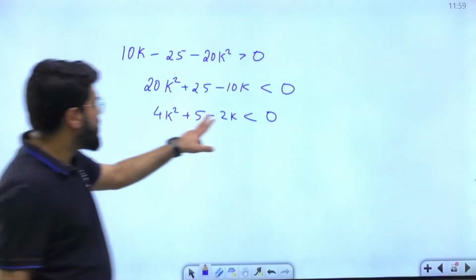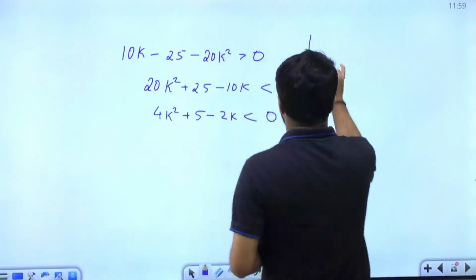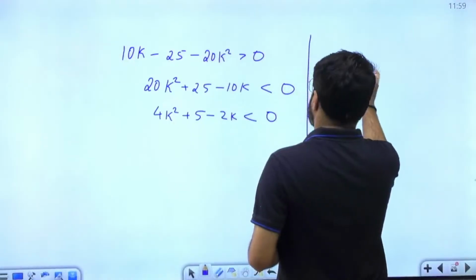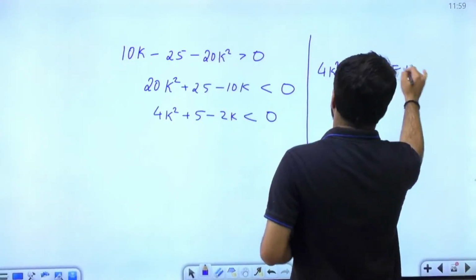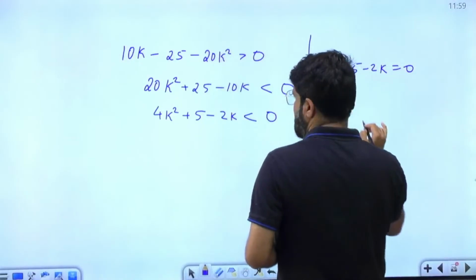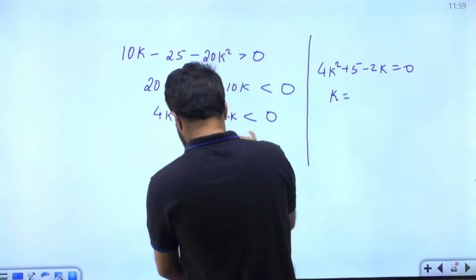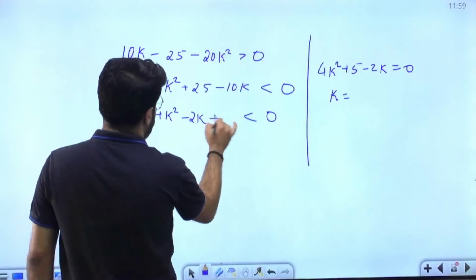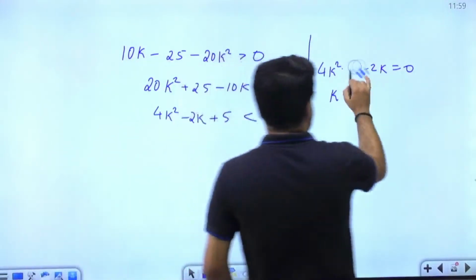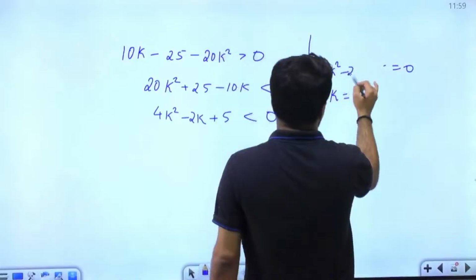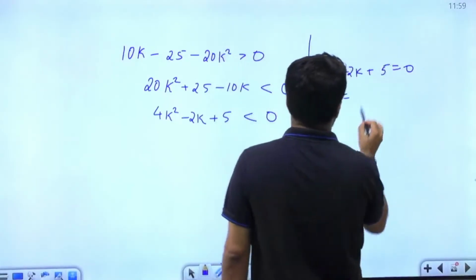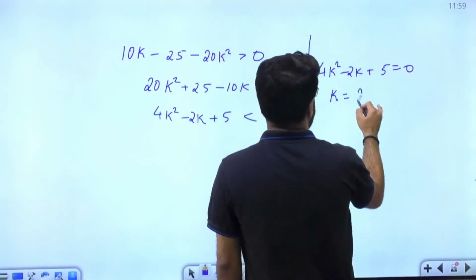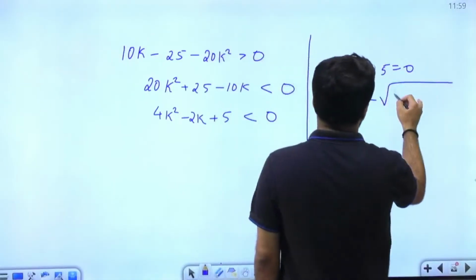Now, if you make the equation out of it, suppose it was a quadratic equation, 4k square minus 2k plus 5 equal to 0, what roots will you be getting here? So what is the k you will be getting? It will be minus b plus minus root over b square.